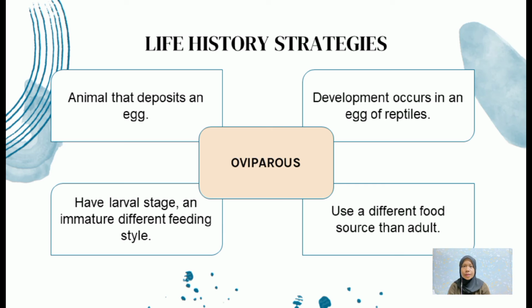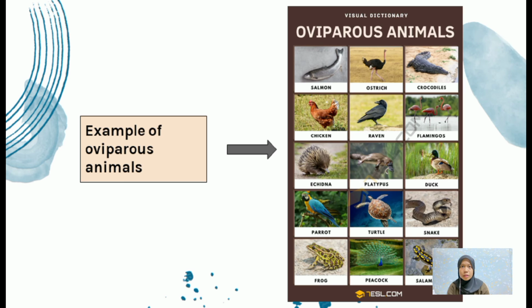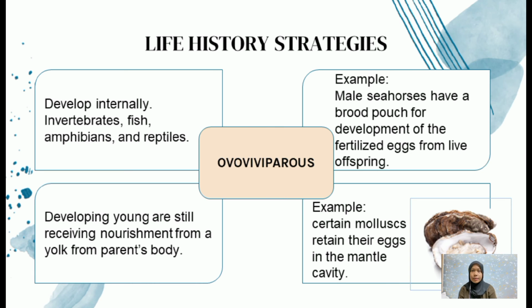Firstly, the life history strategies of oviparous animals. Oviparous animals deposit eggs, so development occurs in an egg, as in reptiles. Before the animal deposits its eggs, it has a larval stage, which is an immature stage with a different feeding style. Besides, its babies use a different food source than the adult. As examples, there are a lot of oviparous animals around us, such as chicken, crocodiles, snake, parrot, turtle, flamingos, frog, duck, and salamander.